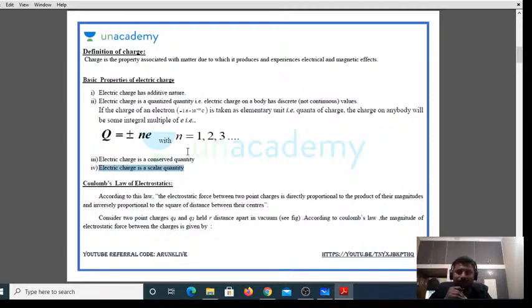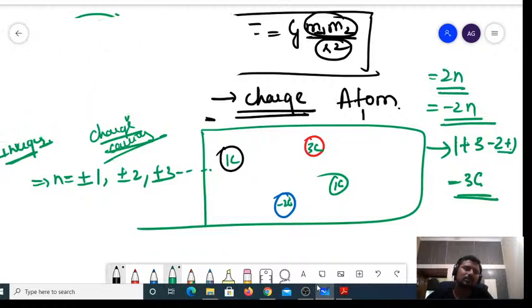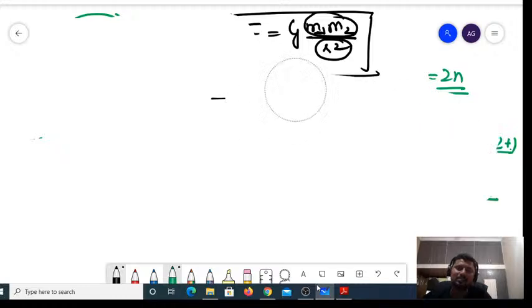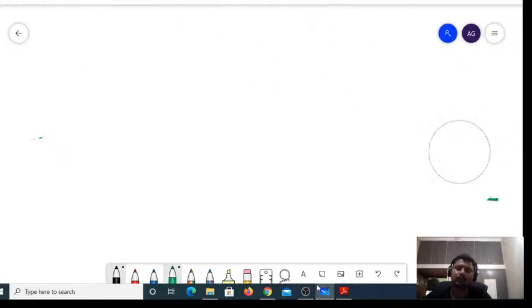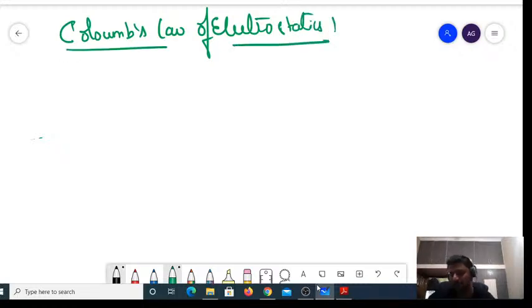Now, similar to Newton's law of gravitation, the force between two charges has been formulated by the scientist Coulomb. We call it Coulomb's law. It is a very famous law, Coulomb's law of electrostatics.